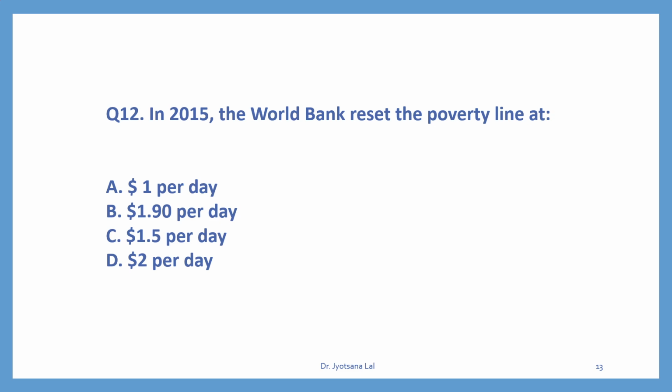Question number 12. In 2015, the World Bank reset the poverty line at. World Bank also set the poverty line time to time in terms of dollar per day. So in 2015, it reset the poverty line at what level? Yes, it set the poverty line at the level of $1.90 per day. A person who is getting at least $1.90 per day, that person does not belong to poverty category. So B is the correct option.